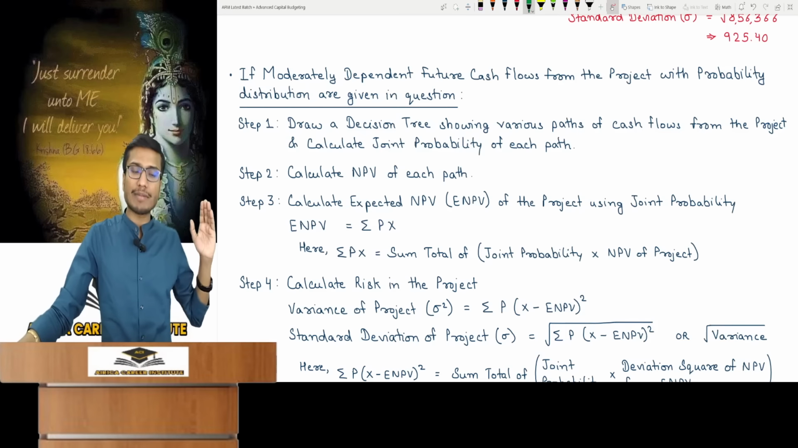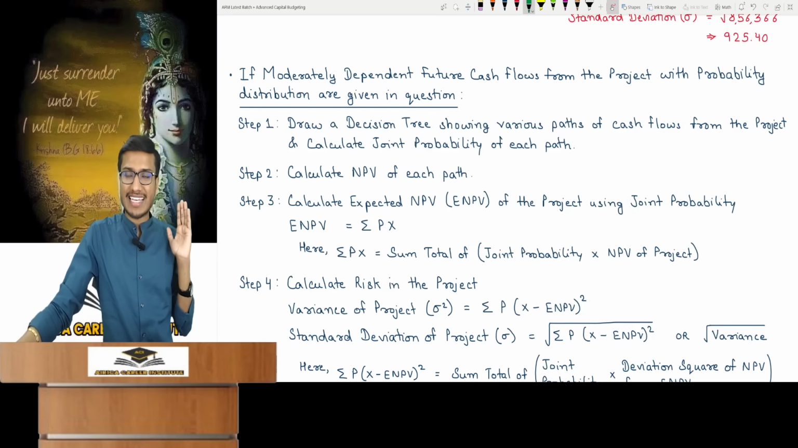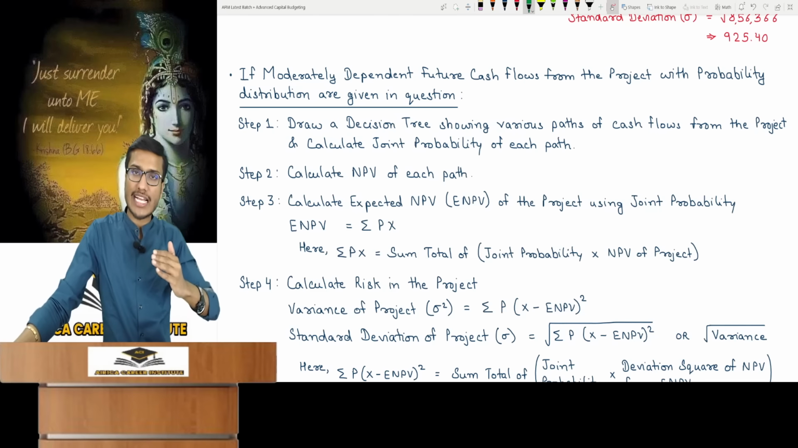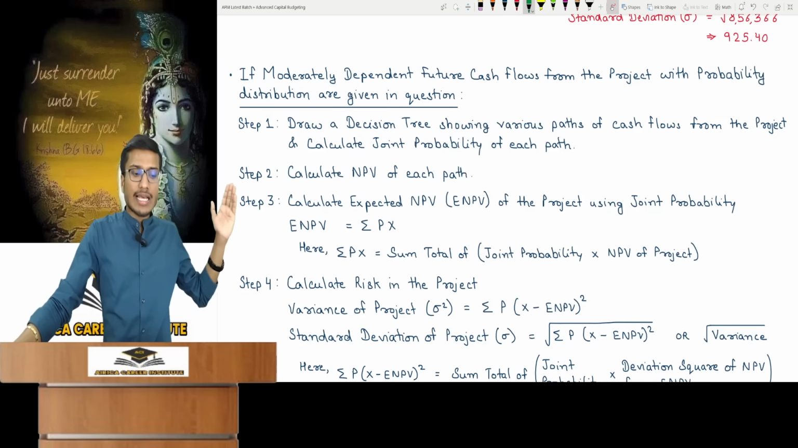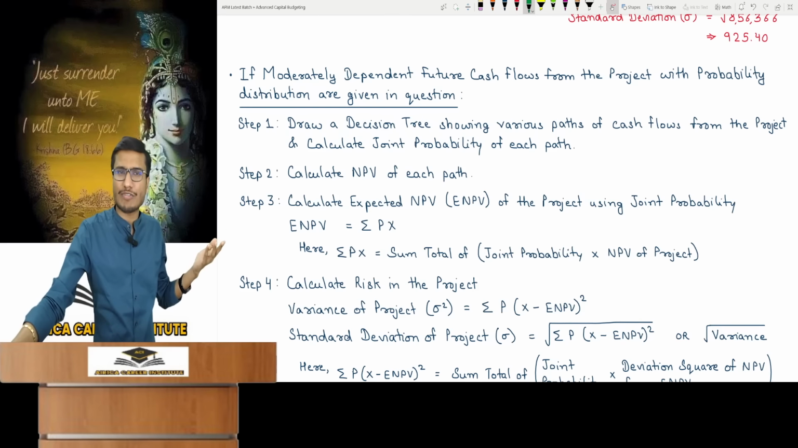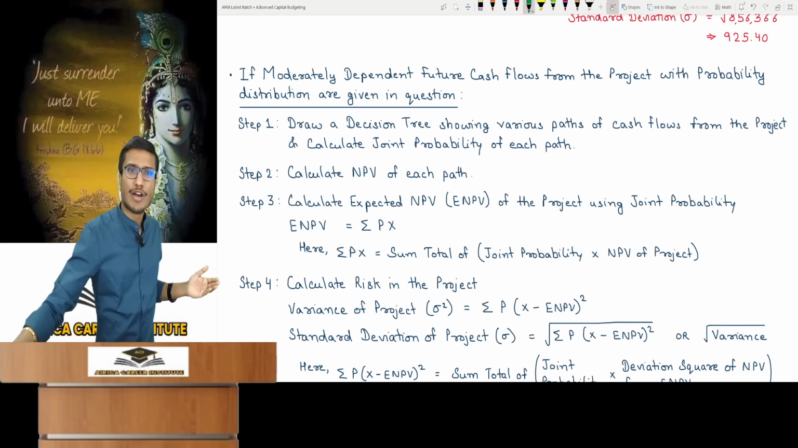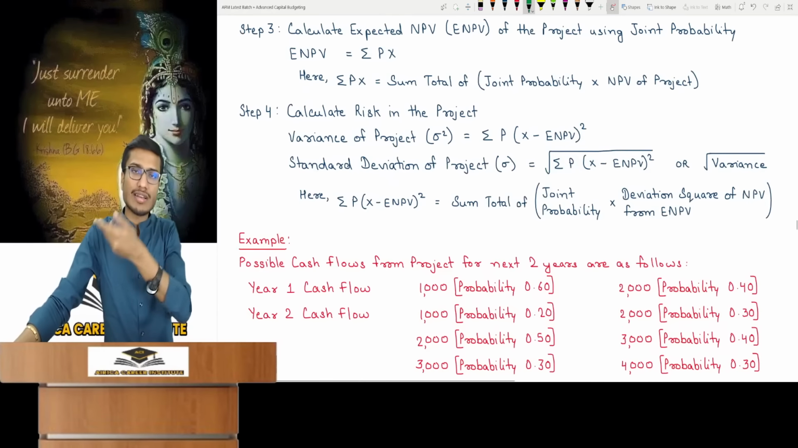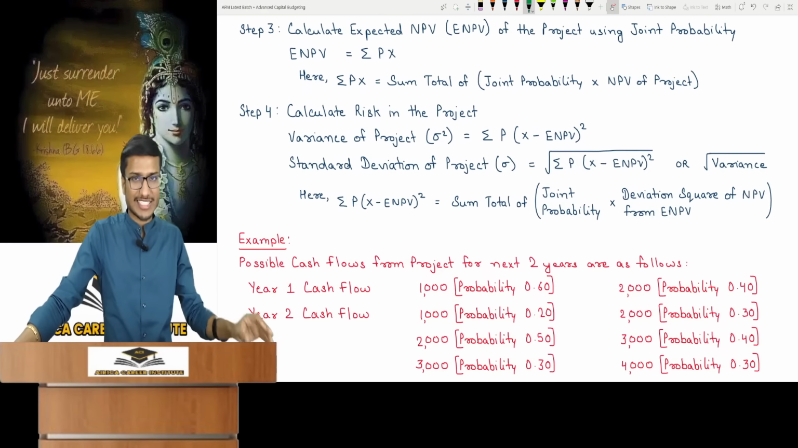For moderately dependent cases, you simply have to create paths because no shortcut applies here, and so you must create a decision tree where you show every possible cash flow path and calculate each path's joint probability. Second, calculate each path's NPV. Third, expected NPV is NPV into probability. In the fourth part, calculate the risk. Square the NPV deviations, multiply by probability. Its square root is the standard deviation.